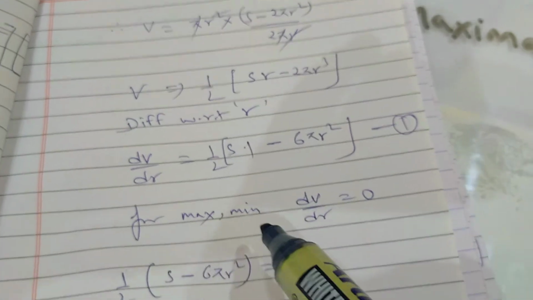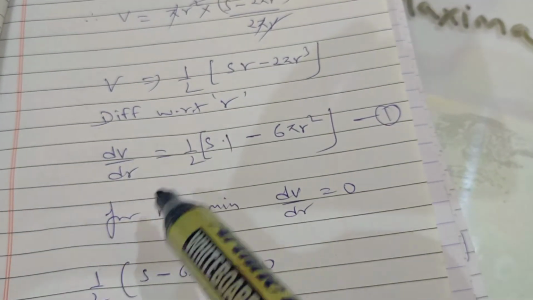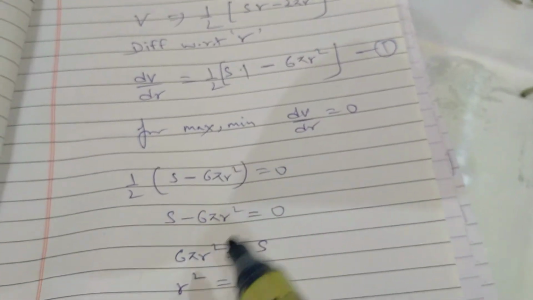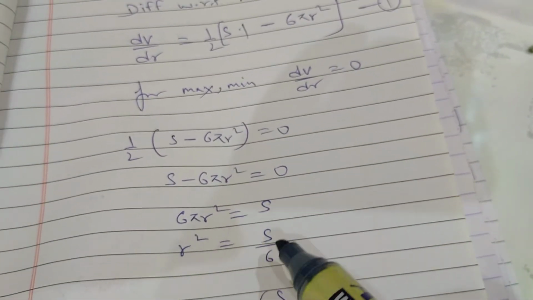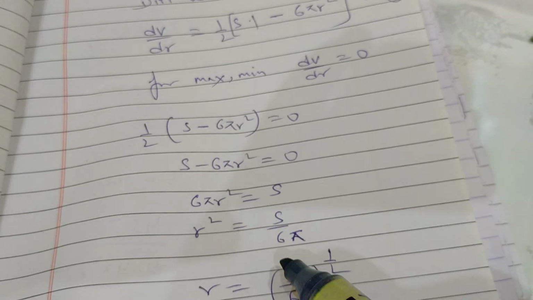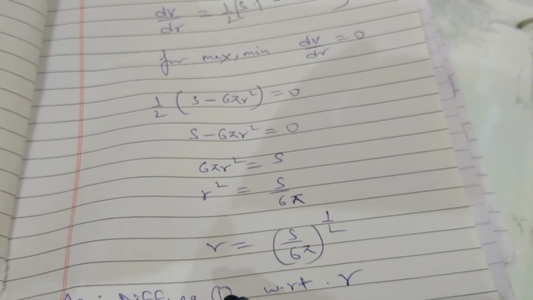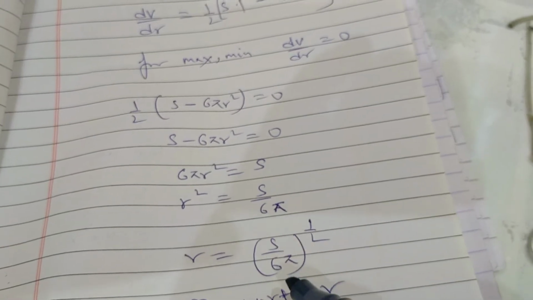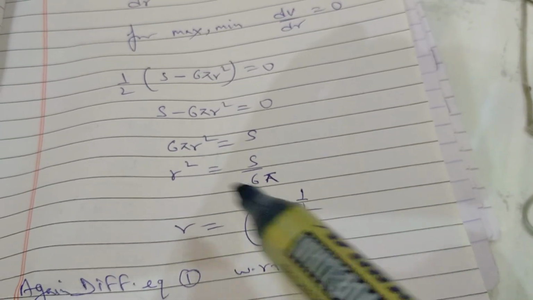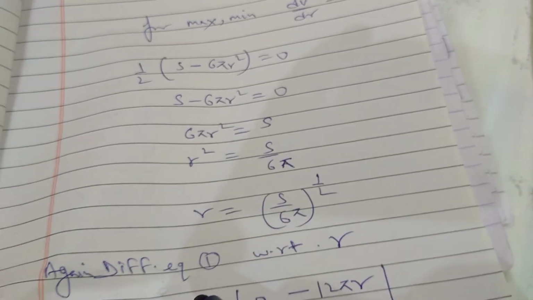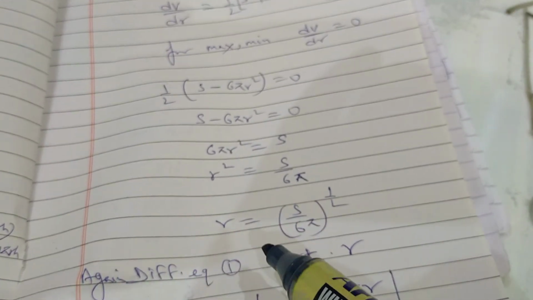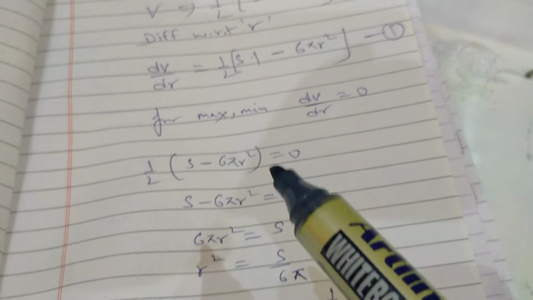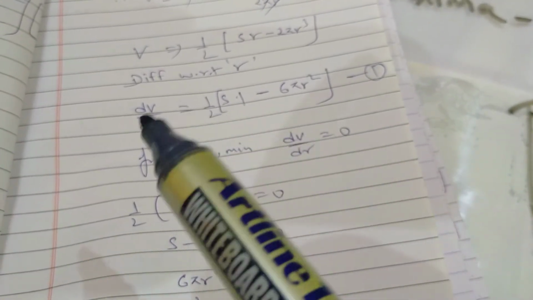For the maximum or minimum value, we have to write dV upon dr is equal to 0. So this value we are equating to 0. It will give the value r square is equal to s upon 6 pi. Now from here we can write r is equal to (s upon 6 pi) whole raised to the power half, because we are removing this square. Now because we have to maximize the volume, we have to differentiate one more time.